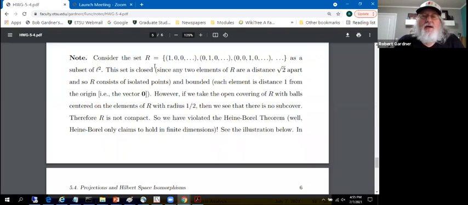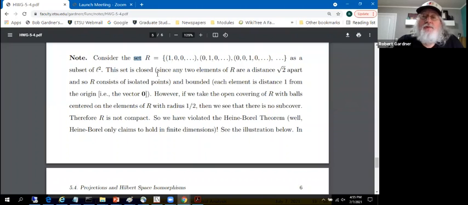Here we're taking the vectors in an orthonormal basis, but treating it not as a basis, but simply as a set of points. We could associate them with vectors by putting those vectors in standard position. Take this set R consisting of these points in L2. Certainly it's a subset of L2.